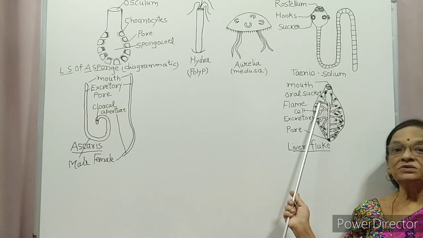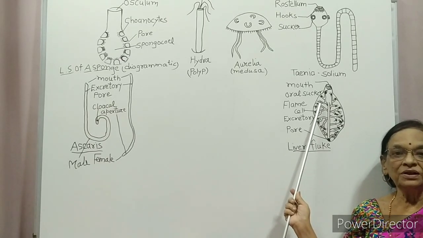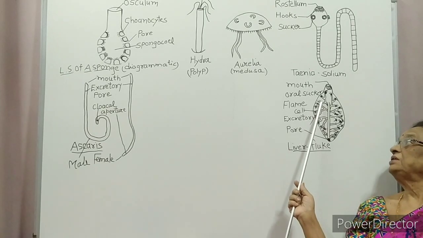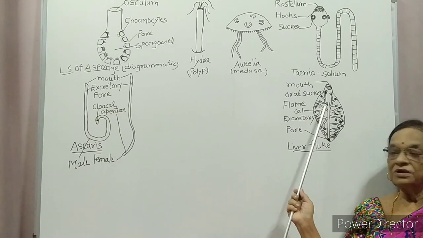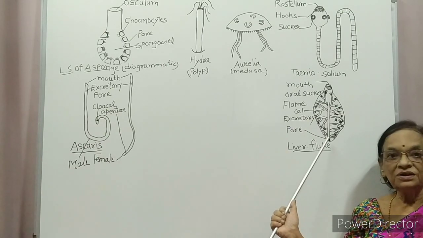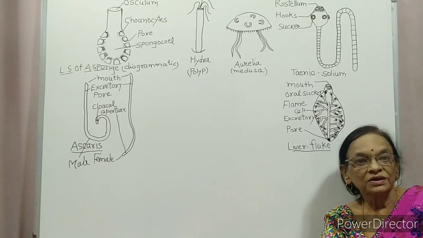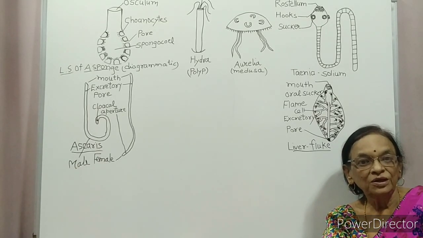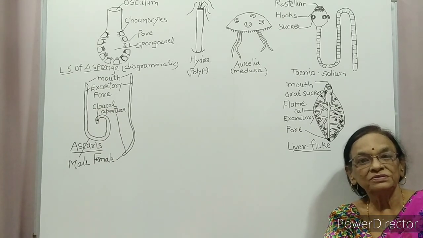Flame cells have cilia. These cilia help to collect the waste from the body and pour the waste into a common duct that leads into the excretory pore. So flame cells flicker like the flame of a lamp. So the name flame cell is given.